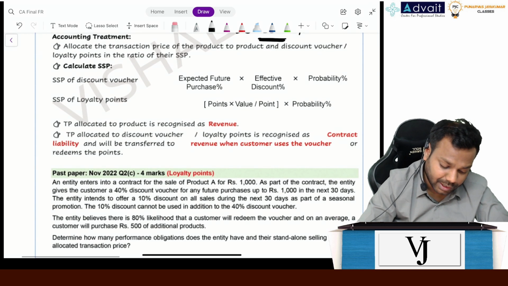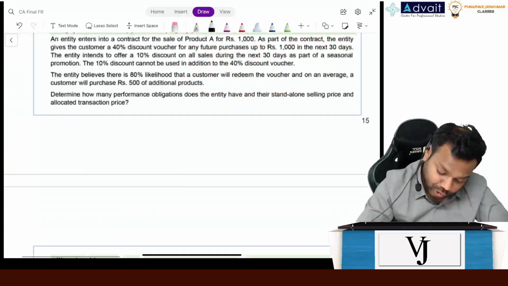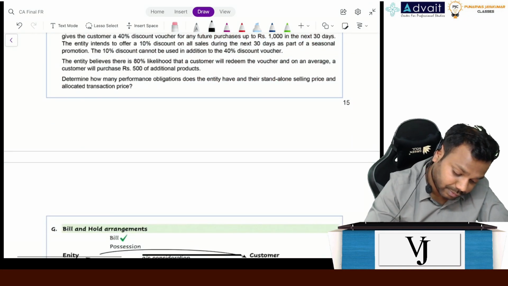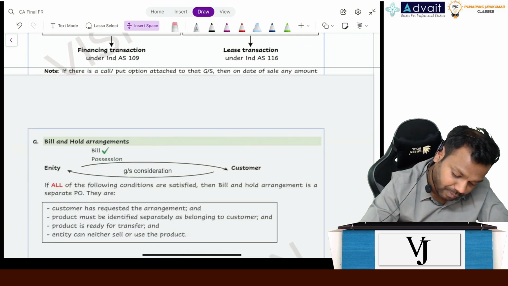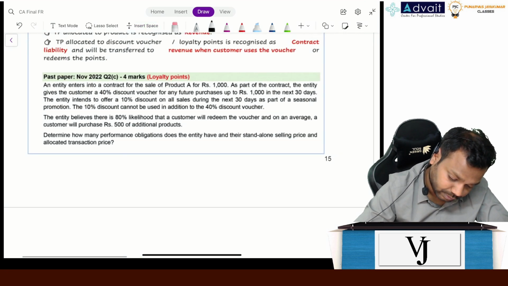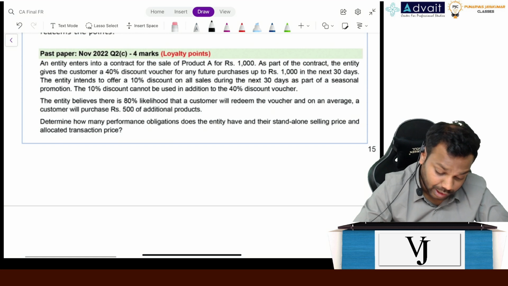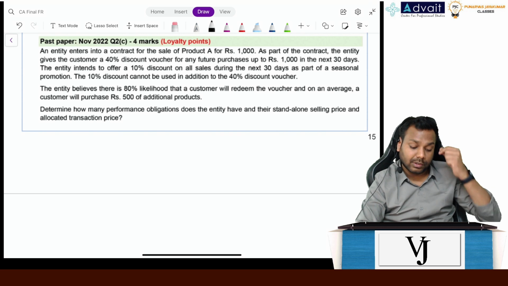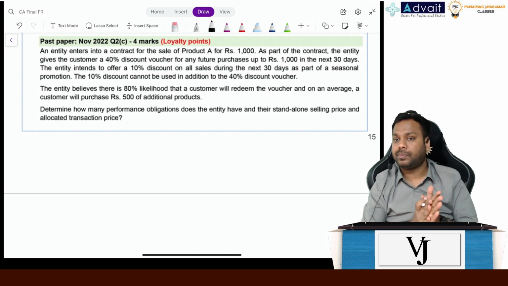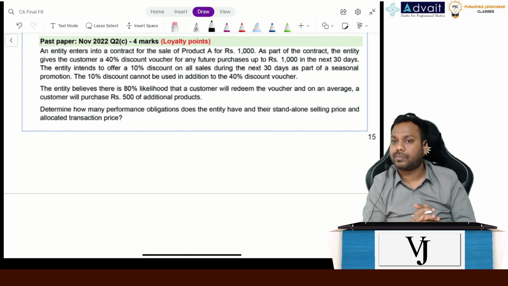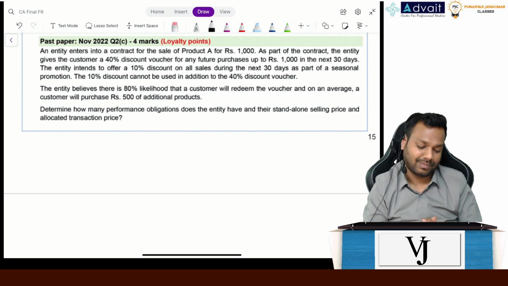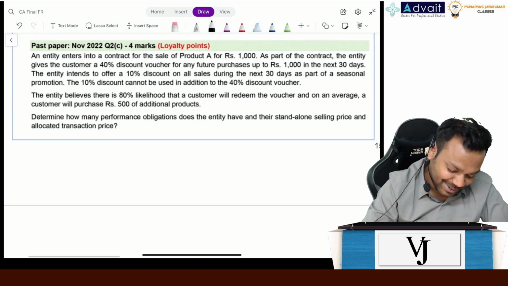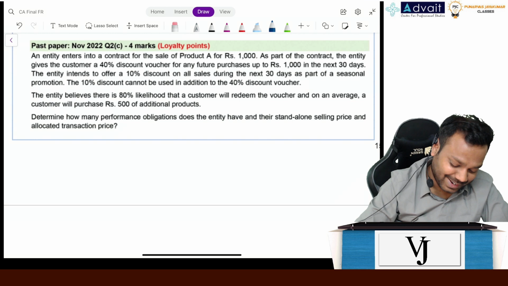Now, accounting treatment. Shall I take a question and discuss the accounting treatment rather than discussing it directly? This question was asked in the latest attempt, November 2022, for 4 marks. Question number 2C. Now, did you solve the past paper? The latest past paper? Anyone solved? No worries. It's too early to solve, huh?